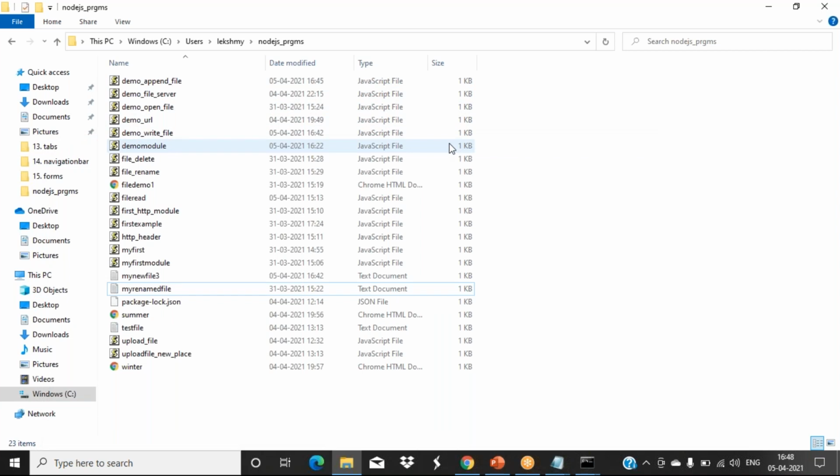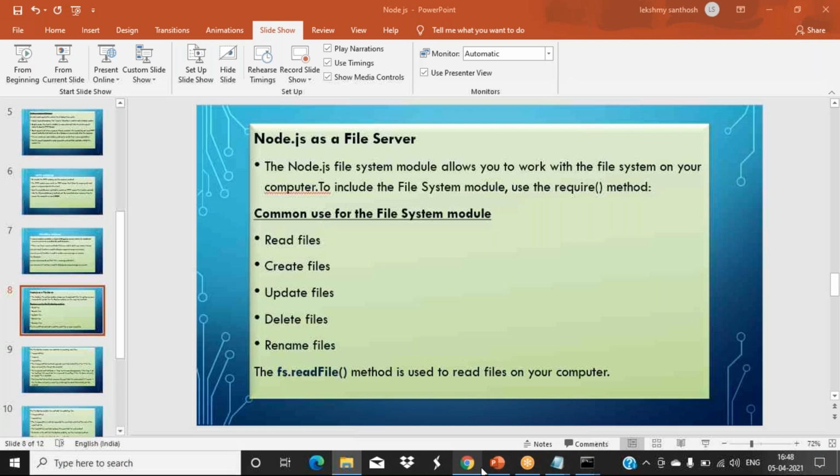So these are your file operations. Any doubt in these things? To use the file system, the require function we have used there. fs is your module, and in that module we have built-in functions for reading, creation, updating, deleting and renaming. Okay, that's it. Any doubt?